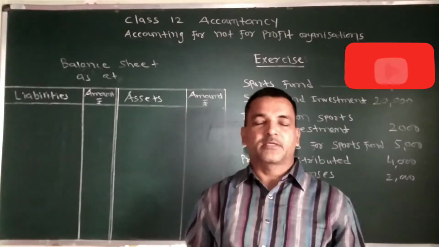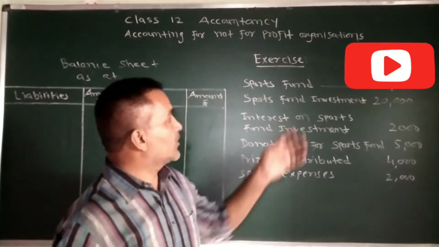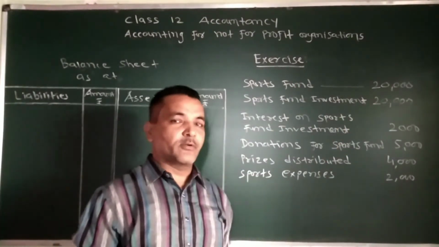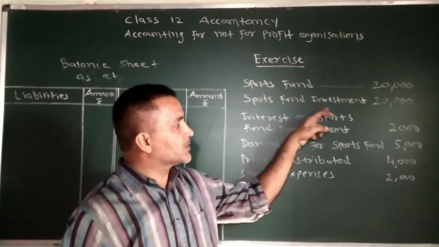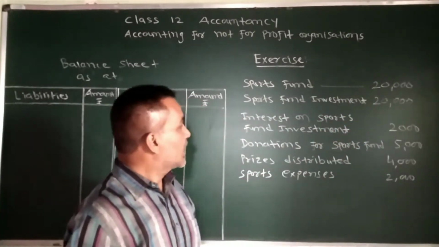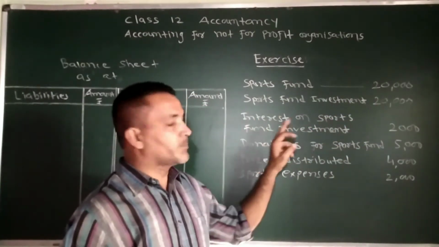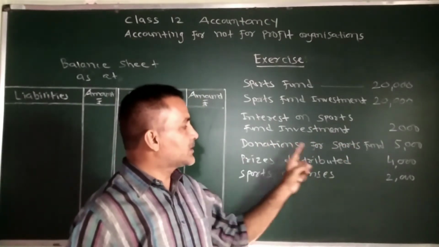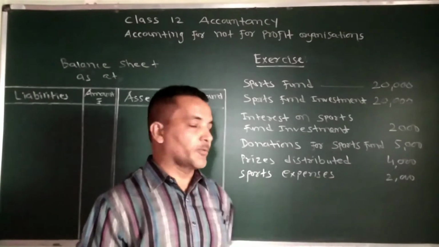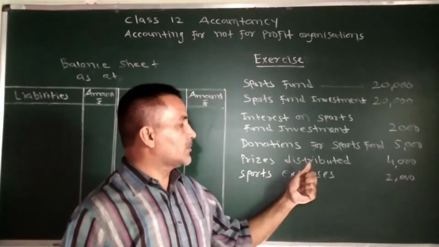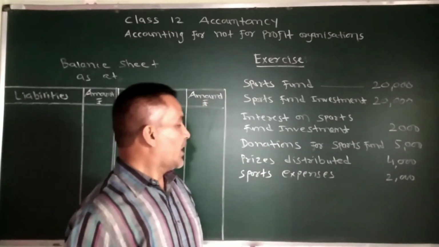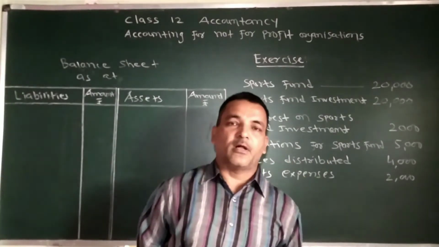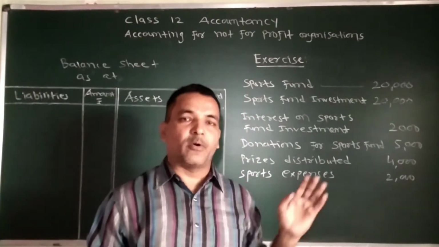Now let us solve one exercise. Question is written here on board. Sports fund 20,000 rupees, sports fund investment 20,000 rupees, interest on sports fund investment rupees 2,000, donations received for sports fund 5,000 rupees, prizes distributed 4,000, and sports expenses 2,000. Now we will learn how to give effect of all these items.